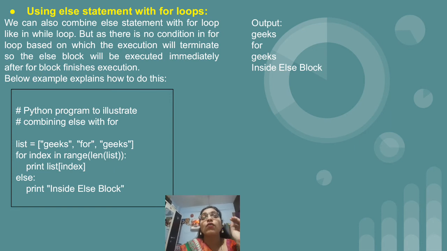So what will be the length of the list? It is nothing but 3. So for index in range, in round brackets, length of list, that is range of 3, means we want to display the 3 elements which are part of the list. Okay, so always remember that when we use the range function, the first number which is stored inside the for variable will start with 0. From 0, 1, 2 it will go on, because the length of the list is 3.